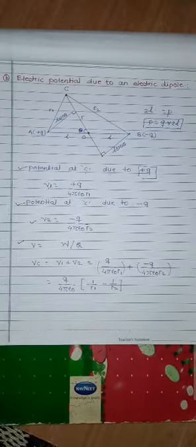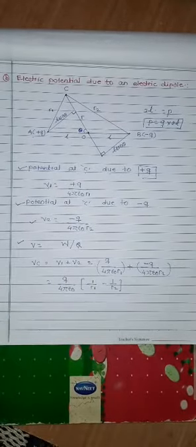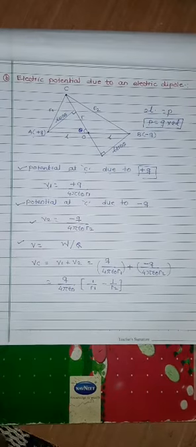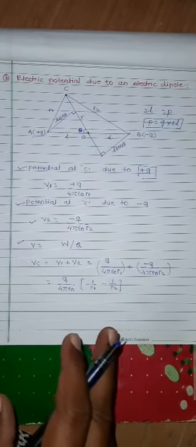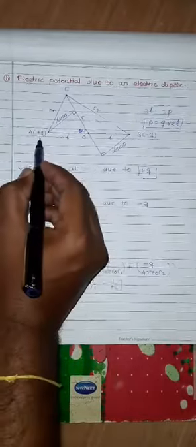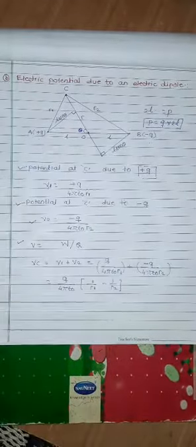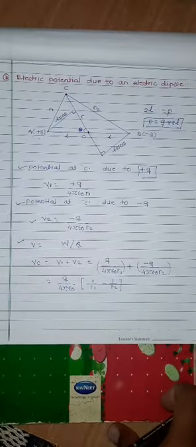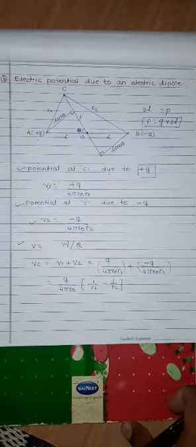Consider the potential at C due to the dipole, which has a positive charge and a negative charge. We can call it the potential due to the two charges.